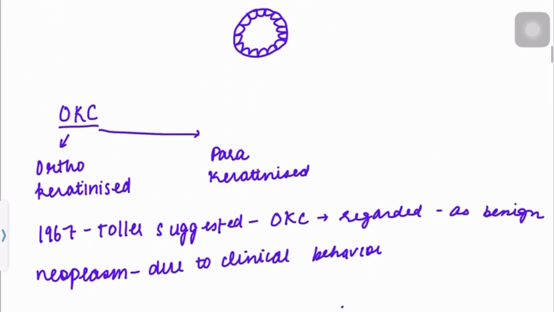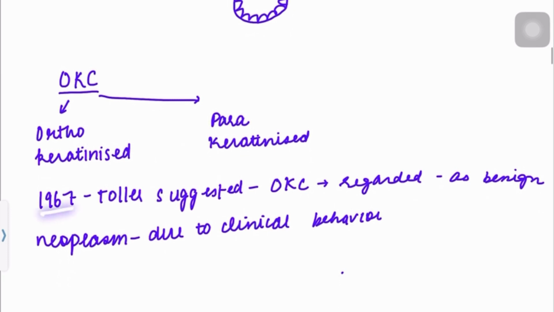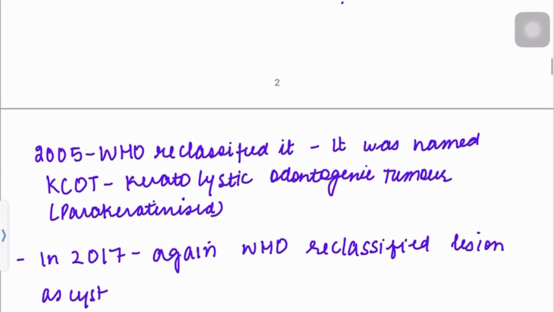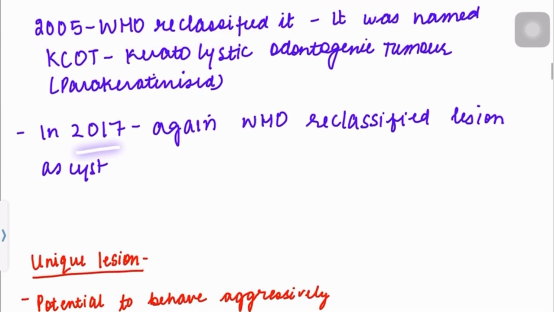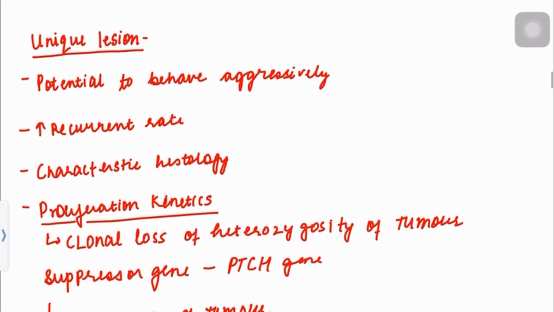Now, it has a very particular history. In 1967, it was suggested that it should be regarded as a benign neoplasm due to its clinical behavior. And in 2005, the parakeratinized variant was reclassified by WHO and named as KCOT, that is keratocystic odontogenic tumor. But in 2017, WHO reclassified it as a cyst. Now, why this reclassification? Because it is a very unique lesion.